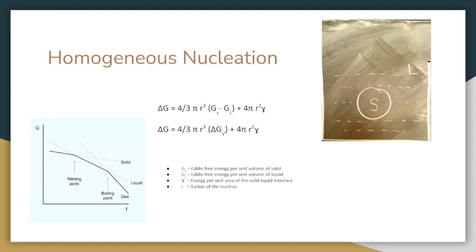If we take a look at this graph, we can see the Gibbs free energy plotted against the temperature. We can see that the current phase of a substance can be defined in terms of its Gibbs free energy. Personally, I think it's more intuitive to think about the phase change in terms of entropy. If you think about the entropy of a gas as compared to the entropy of a solid, the entropy of the gas would be much higher.